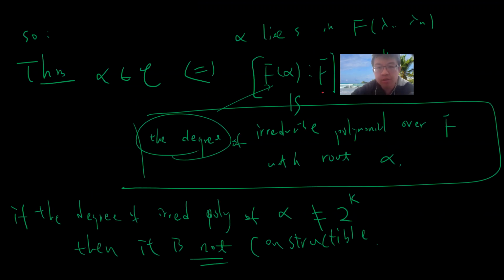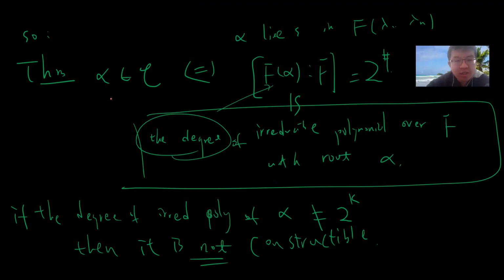Basically, the only theorem that you need to know is that if alpha is a constructible number, meaning you can build it in a finite number of moves with the compass and the straightedge, then, working in some field F, the field extension F(alpha) over F has degree 2 to the power of something, namely the degree of the irreducible polynomial of alpha over F. So if the degree of the irreducible polynomial of alpha is not a power of 2, then it's not constructible.